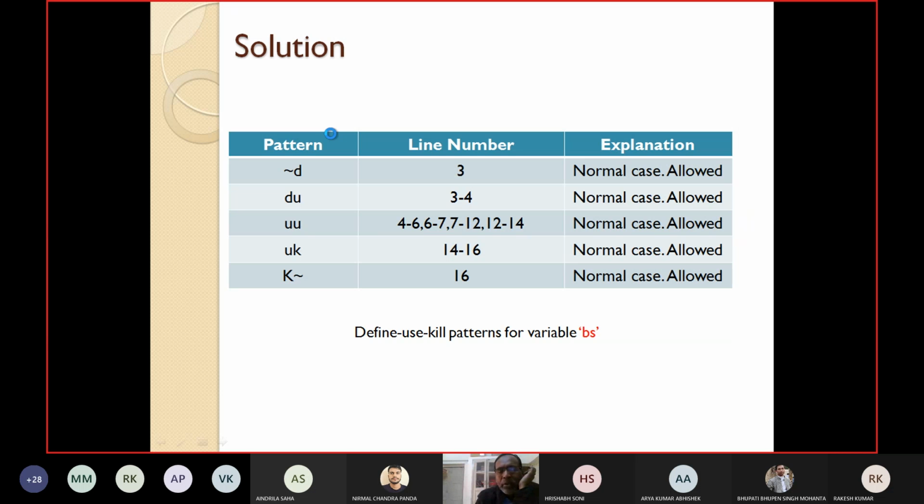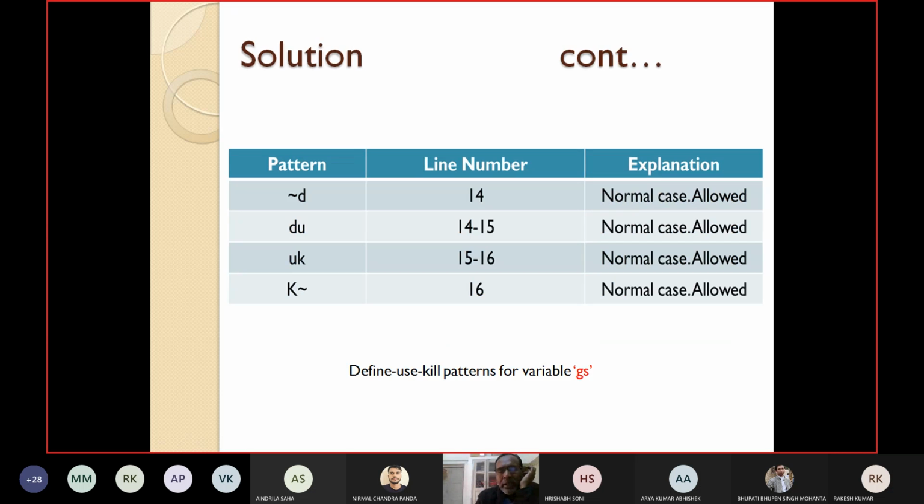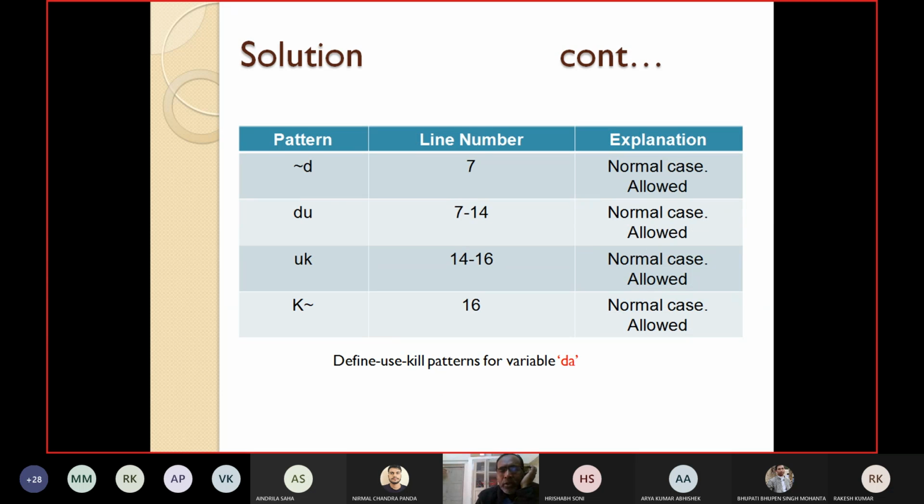Similarly, you can find out these patterns for GS. Here also all are normal. You can see for yourself, they are all allowed. For variable DA also, all the patterns are normal. They are allowed.